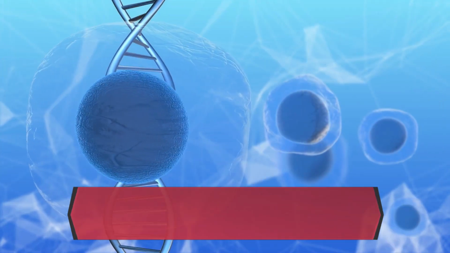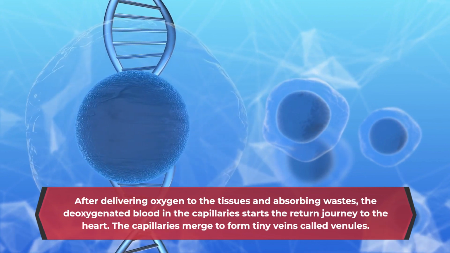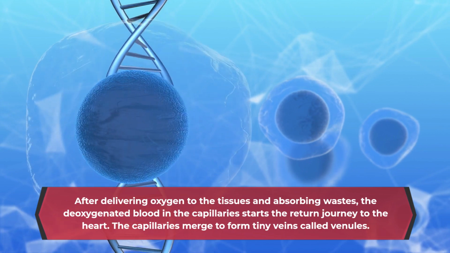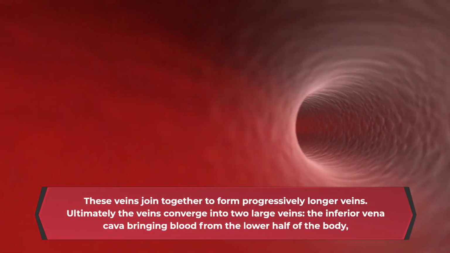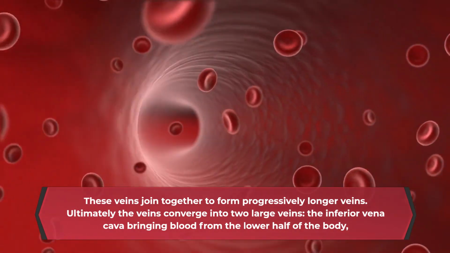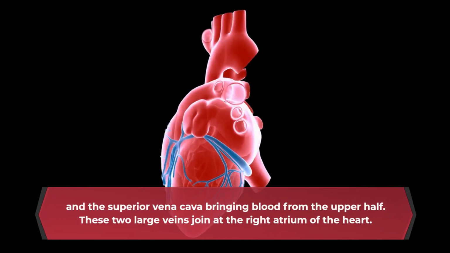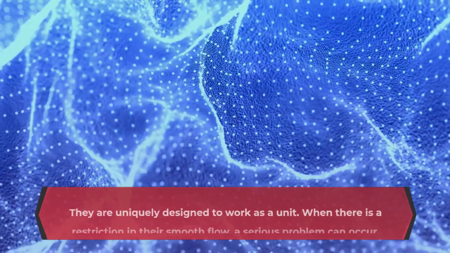After delivering oxygen to the tissues and absorbing wastes, the deoxygenated blood in the capillaries starts the return journey to the heart. The capillaries merge to form tiny veins called venules. These veins join together to form progressively longer veins. Ultimately, the veins converge into two large veins, the inferior vena cava bringing blood from the lower half of the body, and the superior vena cava bringing blood from the upper half. These two large veins join at the right atrium of the heart. They are uniquely designed to work as a unit.